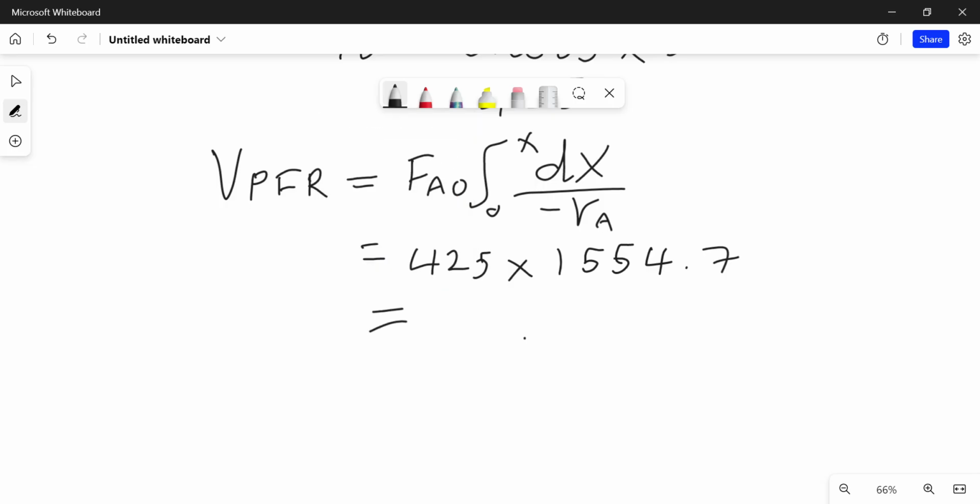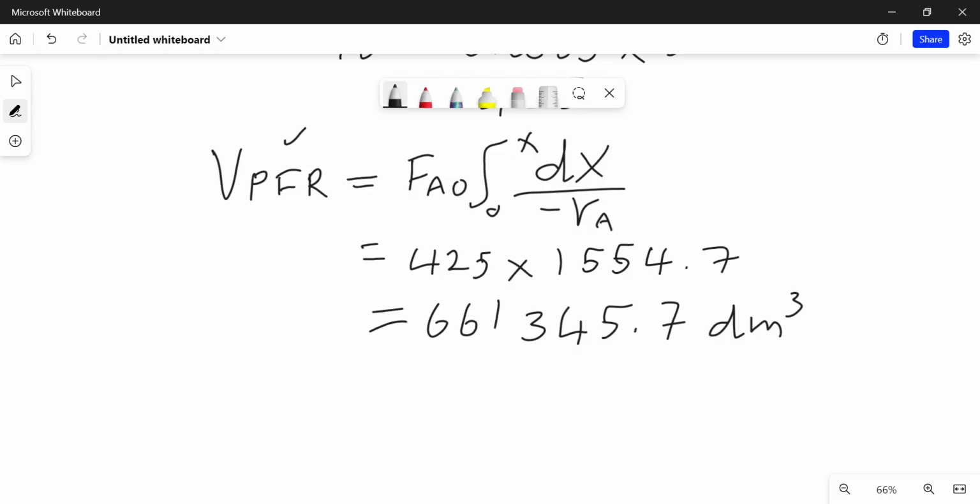Our final answer becomes 661,345.7 decimeter cubed. So that's the volume of the PFR.